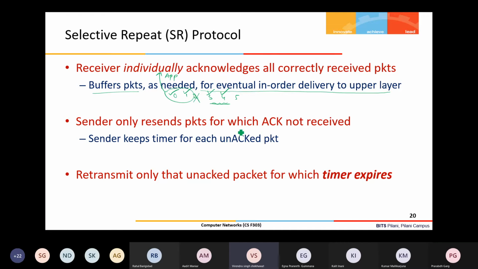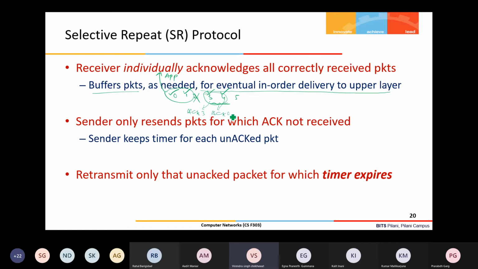Then the sender only resends packets for which the acknowledgement was not received. The advantage of the receiver buffering the out of order packets is that the sender can retransmit only the packets for which the acknowledgement is not received. And these packets' acknowledgements can be sent individually, like when this packet is received, then it can send ACK3.